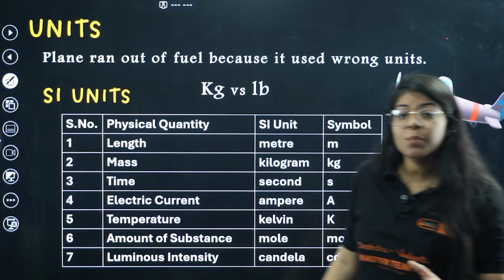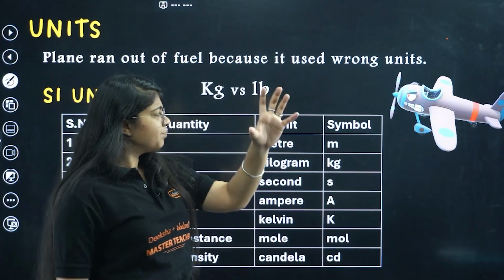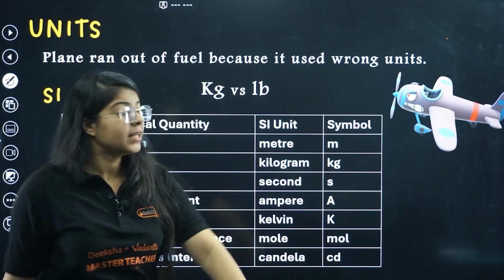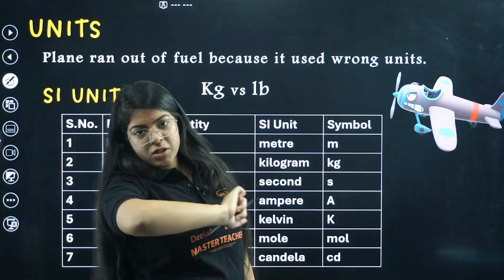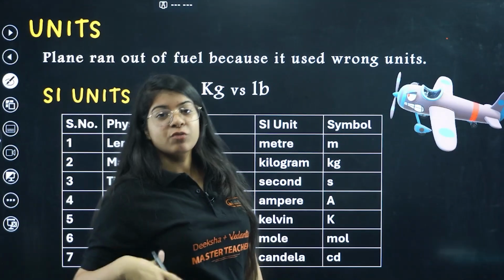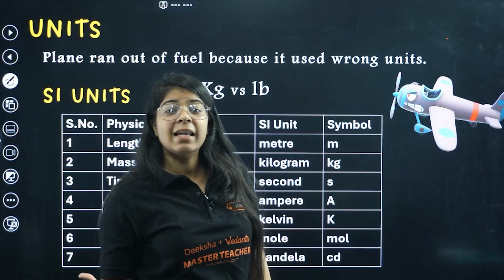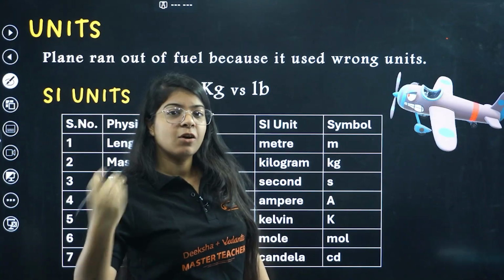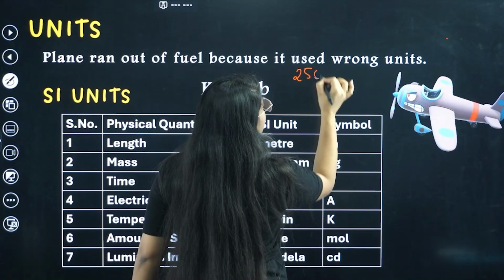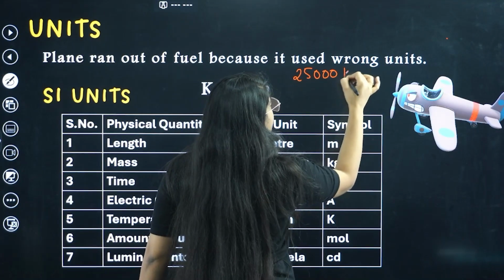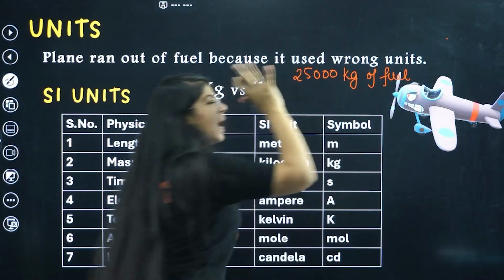And it is very important to use the right kind of units, because there is a very good case, and it is there in your NCERT as well. A plane was flying, and the person who had to fill the fuel didn't say what unit of fuel they wanted. Let's say they asked for 15,000 kg of fuel. This is what the guy meant.